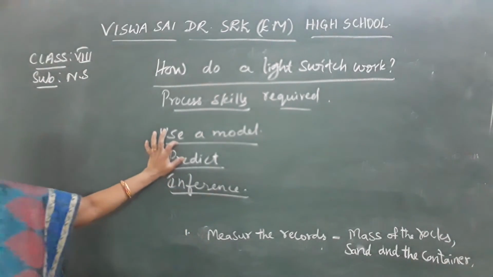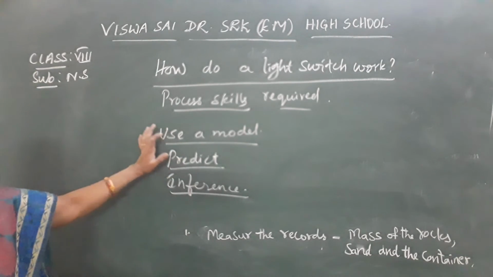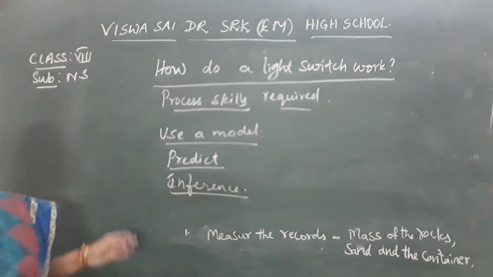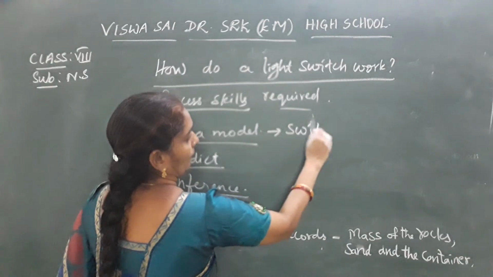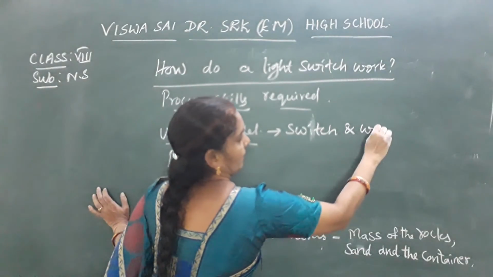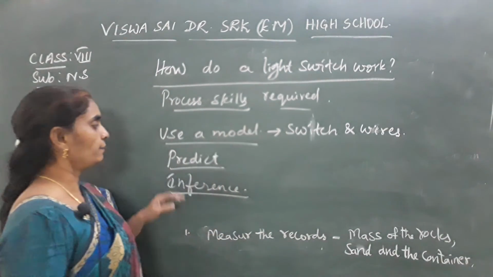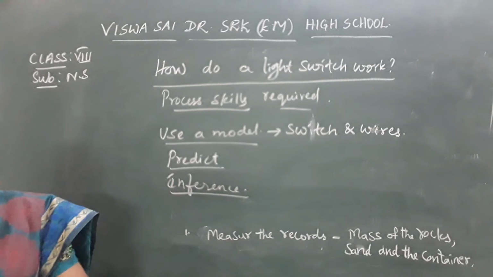Use a model. For this, you decide to use a model of the switch and wires which are fixed in the wall. Switch and wires fixed in a wall. And prediction. So what is the prediction? An assumption.